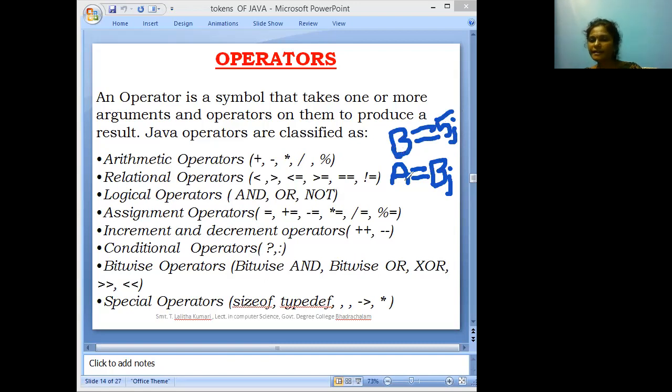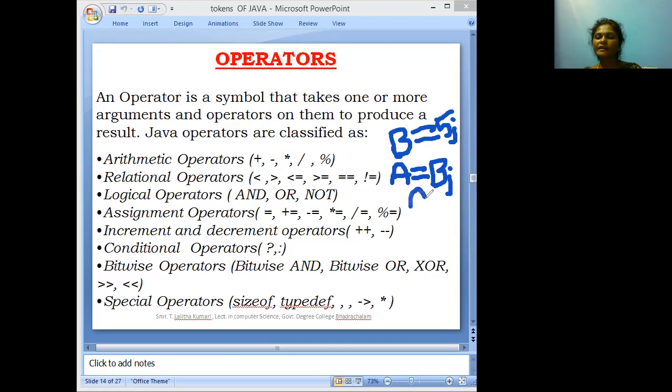In the next statement, we are assigning b to a, which means after execution of this statement, a contains the value of b. So after execution of this statement, both b and a contain 5.